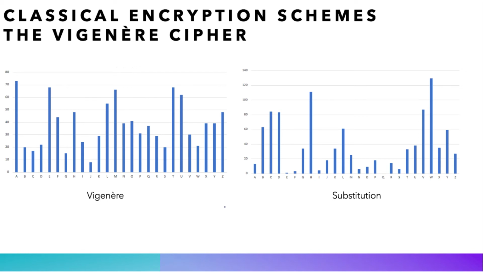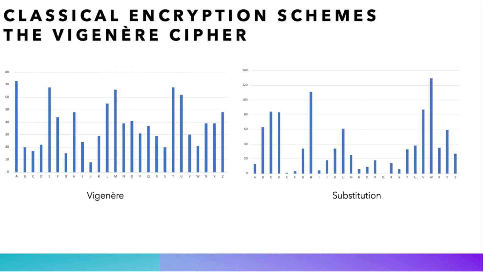Interesting. In comparison with the substitution cipher, we see that here the distribution of letters is almost the same for every letter and is smoother, which makes it very hard for an attacker to use frequency analysis to code break the Vigenere cipher. For this reason, this cipher was known as the unbreakable cipher for 100 years, and it is indeed harder to break than any substitution cipher, but we will see that it has its own flaws too.